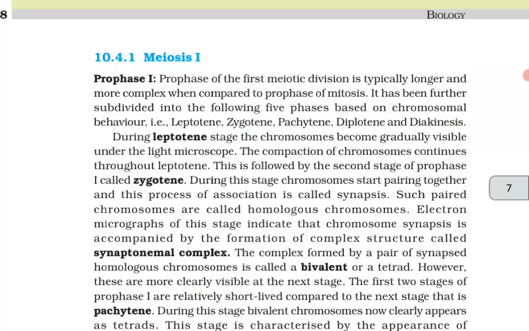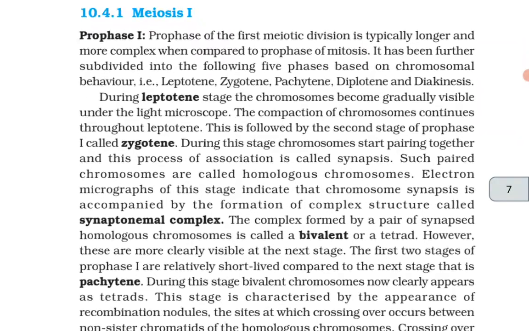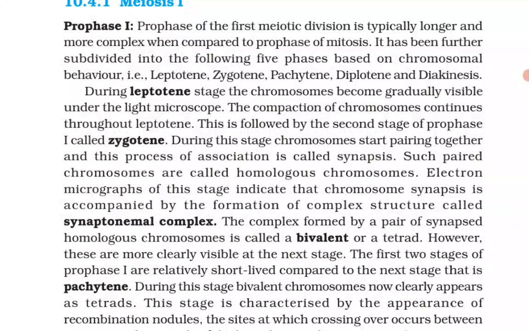10.4.1 Meiosis 1. Prophase 1. Prophase of the first meiotic division is typically longer and more complex when compared to the prophase of mitosis. It has been further subdivided into the following 5 phases based on the chromosomal behavior: leptotene, zygotene, pachytene, diplotene and diakinesis. During the leptotene stage, the chromosomes become gradually visible under the light microscope. The compaction of the chromosomes continues throughout leptotene.